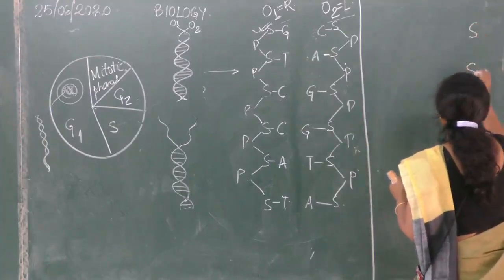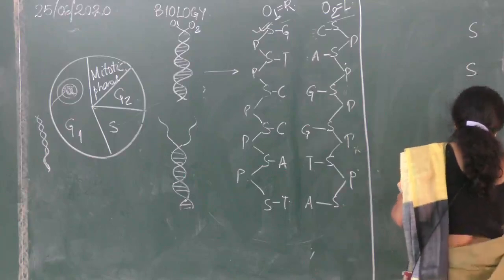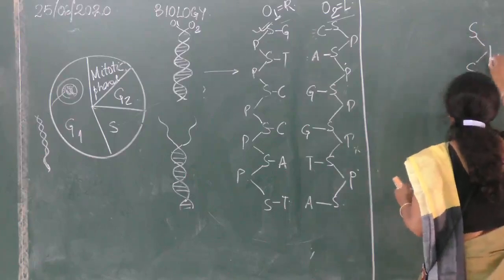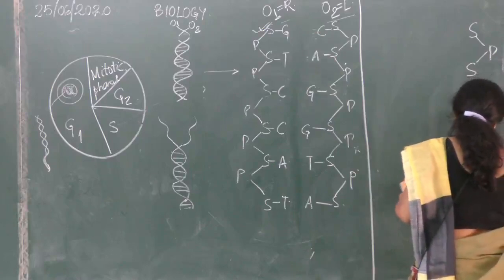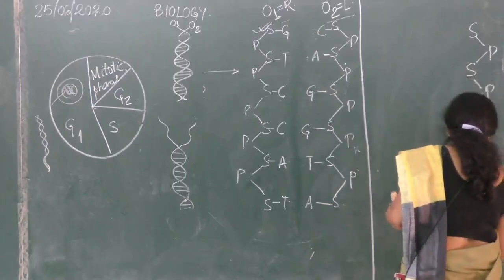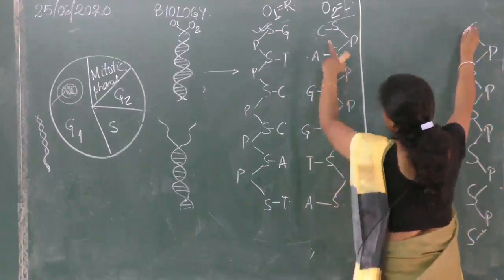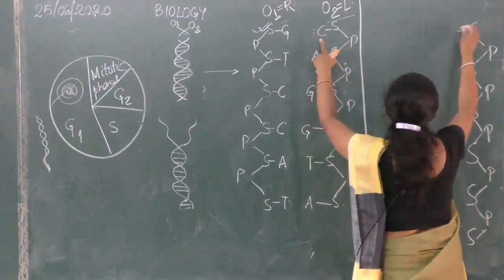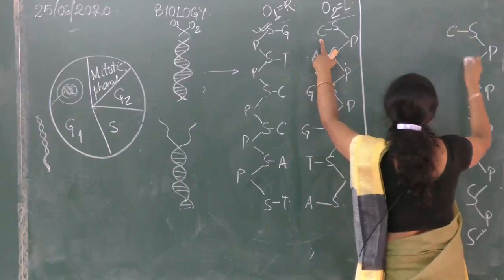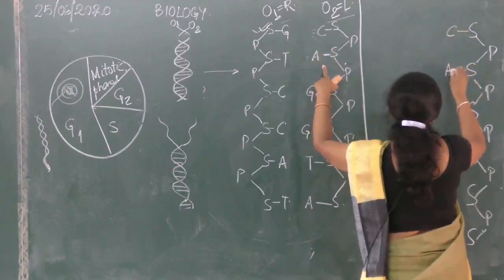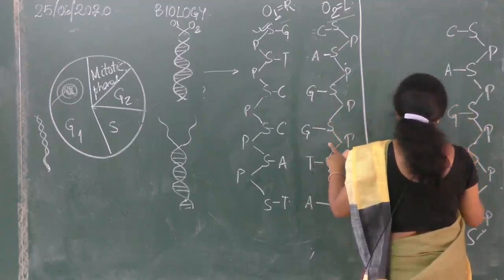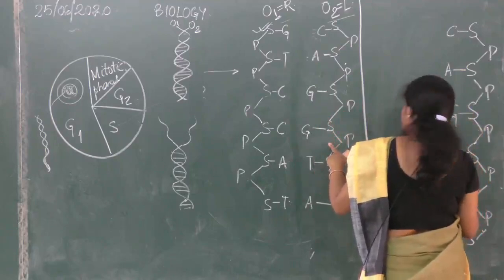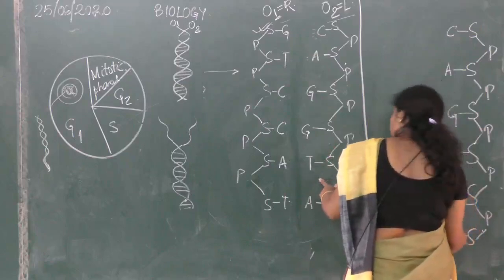So S, S, S, S, S, S, joined by P, P, P, P, P. Is it all right? What is present here in the original strand? No matter which side it is, the formation of the new strand is always dependent on the original strand, the old one.